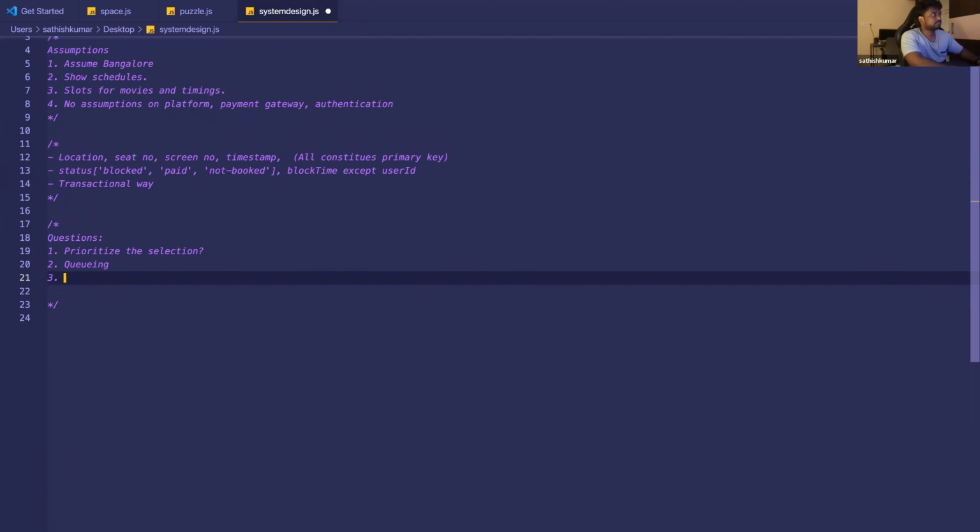Got it. Actually, now that you think about it, one more thing could be you don't have a block feature and you say, rush and finish your payment before someone else grabs the seat. That may also motivate people to book quickly instead of delaying. Actually, Flipkart and Amazon do that. For example, recently I ordered one thing and it said hurry, only one left. Even though I added it to the cart and was on the payment screen, when I was about to pay, it got over. So the blocked status, Flipkart and Amazon are not following.